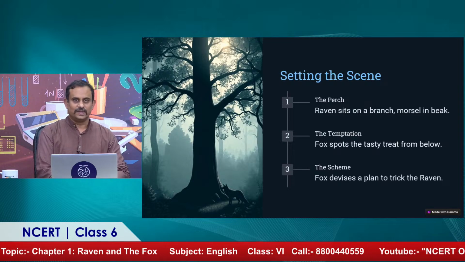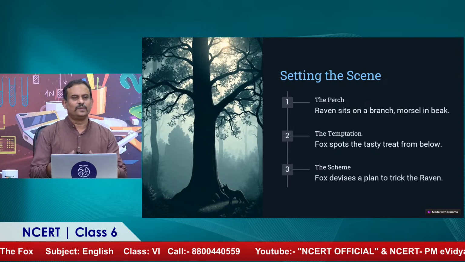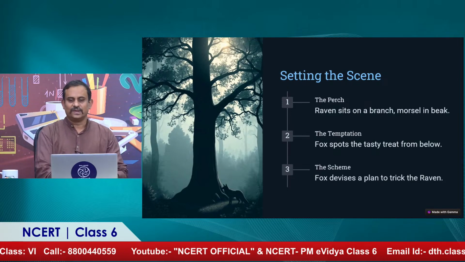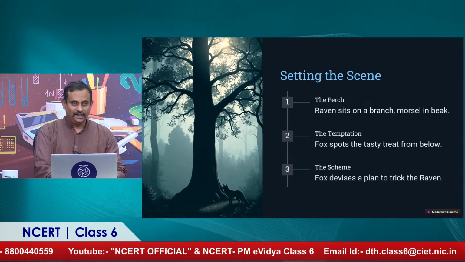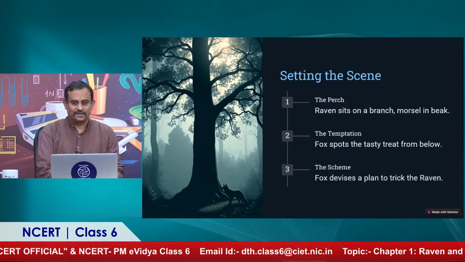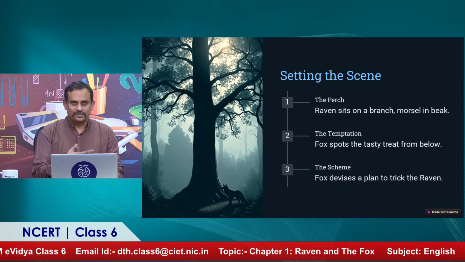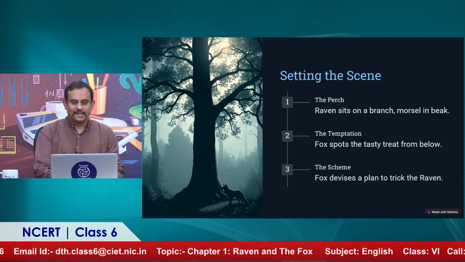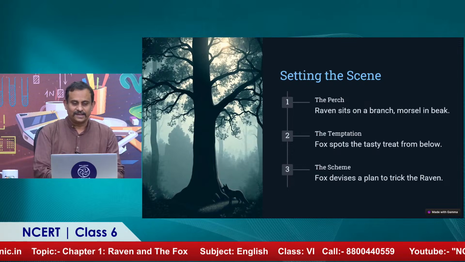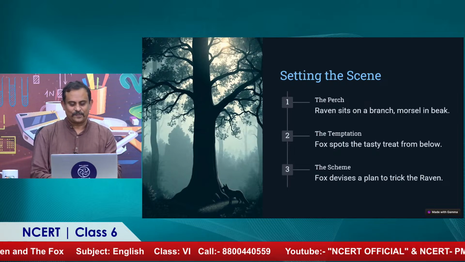The perch. So once again, perch is to sit on a bark of a tree specifically, and otherwise it's also used in terms of anything lying on any other thing. So the raven sits on a branch with a morsel in its beak, and then the perch is followed by the temptation. The fox tempts the raven by flattering him about his sweet voice. And that's the scheme, that the crow would get flattered, he would start singing, and his roti would fall into the lap of the fox.